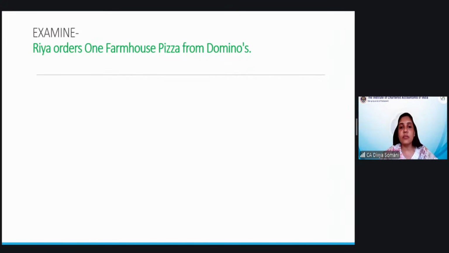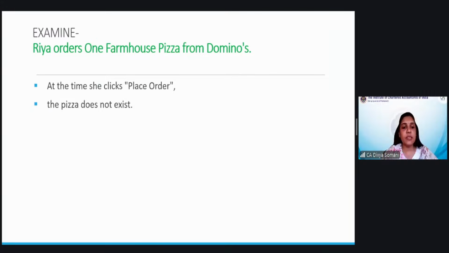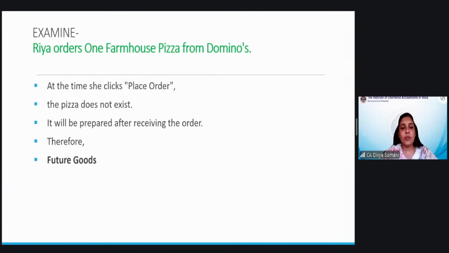When you are ordering, after that, someone will start preparing your pizza. It's not ready-made. When you go to a bakery shop, some cakes are lying there, ready to be delivered. But when you are ordering that you need a specific kind of thing and that shall be prepared and then later on delivered to you, that is a case of future goods. So here also it is a case of future goods because the pizza does not exist when you are placing the order. It will be prepared after receiving the order.